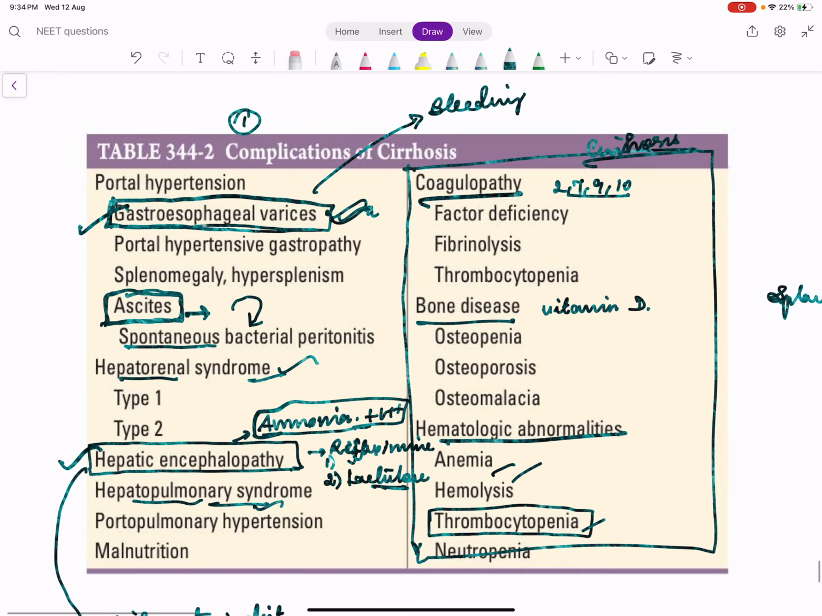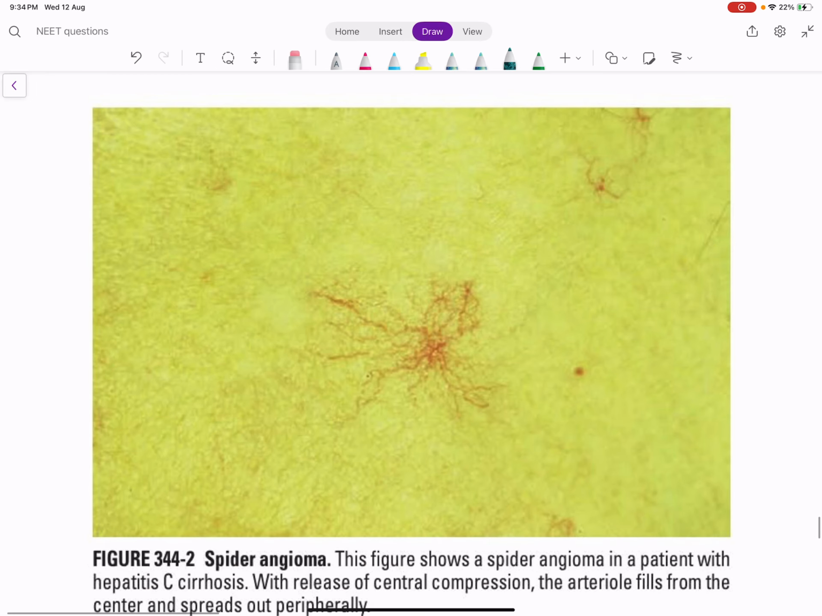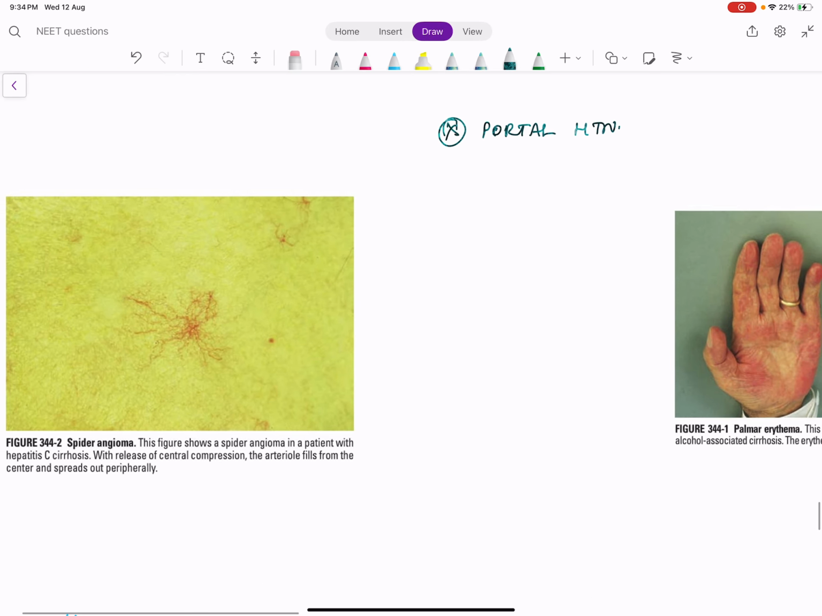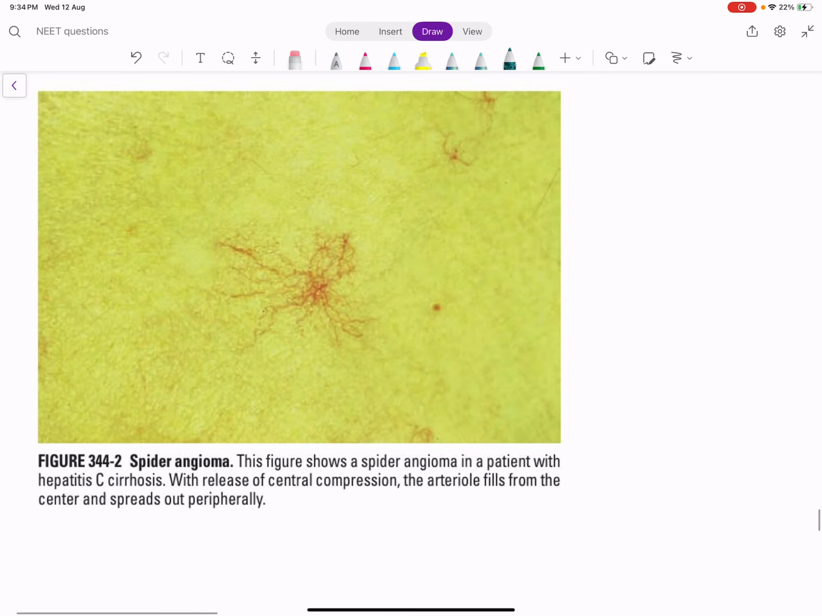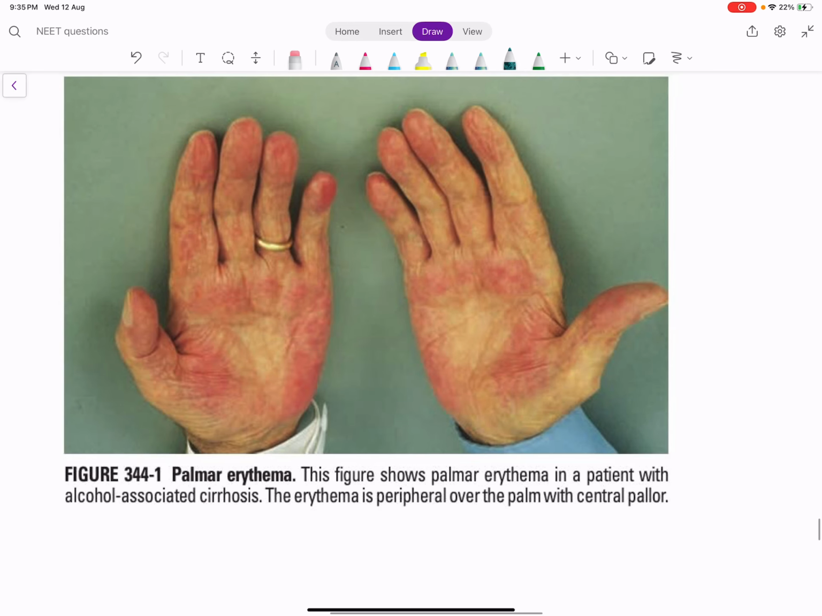So at least remember the pathogenesis of portal hypertension and the types of portal hypertension. These are some of the clinical symptoms of portal hypertension. This is spider nevi. This is Dupuytren's contracture. Dupuytren's contracture usually occurs due to alcoholic liver disease, alcoholic portal hypertension.